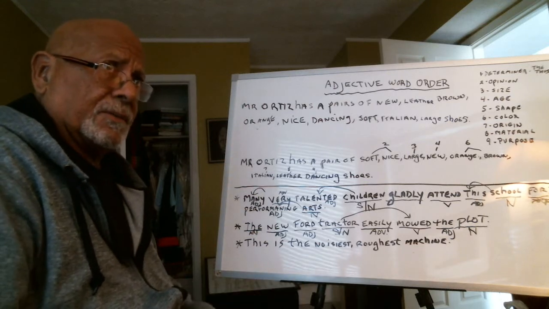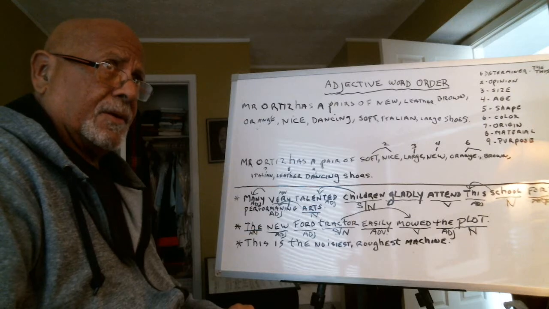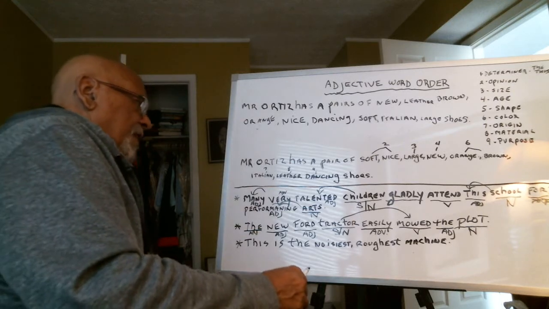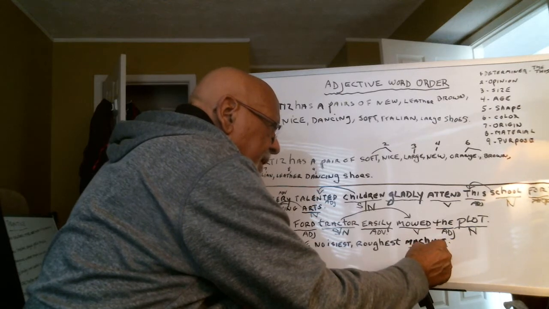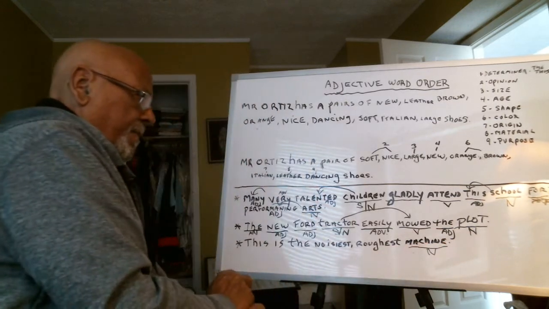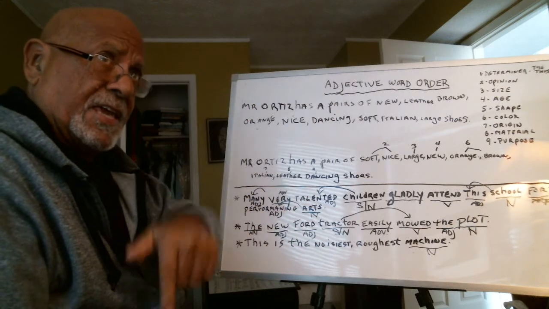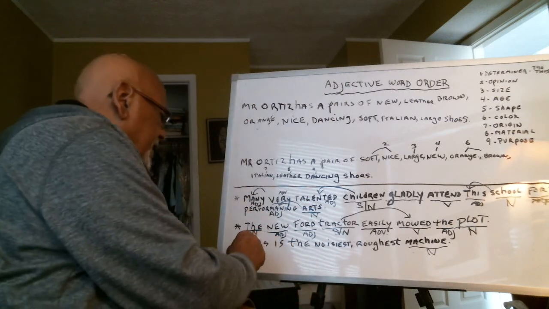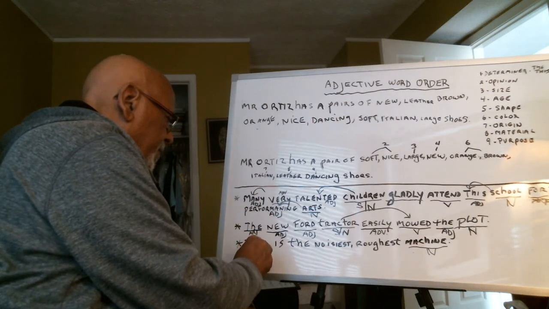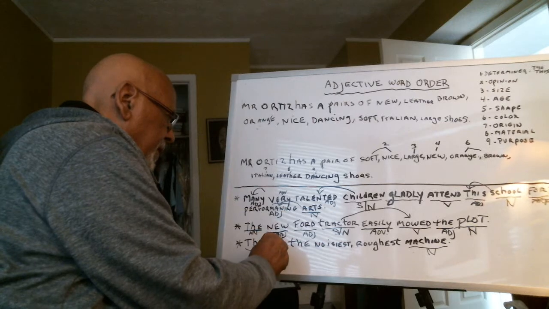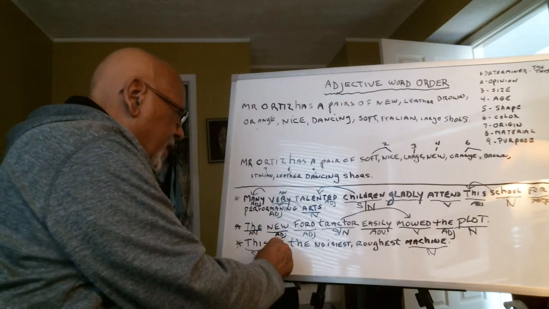What's the subject? What are we talking about? The subject here is not machine. Machine is just going to be a noun. We're talking about this. This is. So this is the subject pronoun. Is is going to be a linking verb.